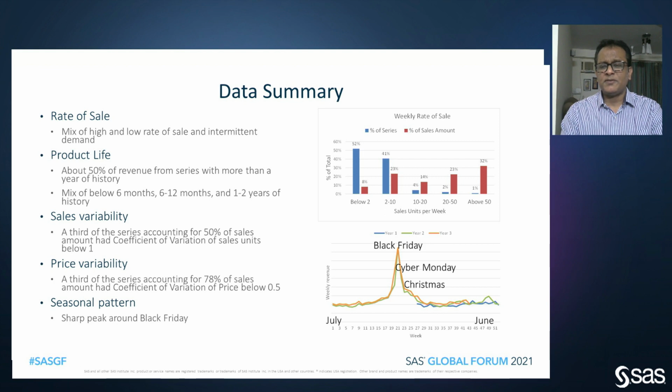From a product life perspective, we had a mix of below 6 months, 6 to 12 months, as well as more than a year or more than 2 years of data. There was significant sales variability and price variability in the data, which we were cognizant of when we were evaluating accuracy. And as the chart at the bottom right shows, there was highly seasonal and really sharp peak around Thanksgiving and Christmas, which was important from a modeling perspective.